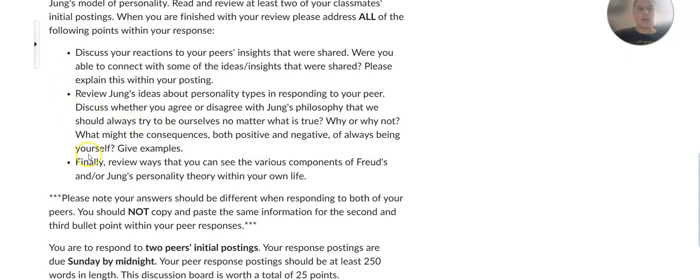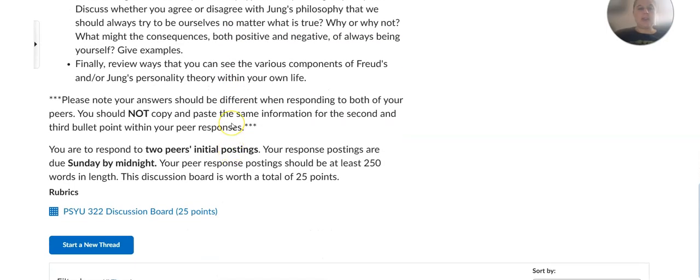Again, I'm not going to read through them, but you're going to see that these are pretty detailed, and make sure that you respond to the points. And then a little notation down here below says that you should make sure that your answers are different from what you responded to your peers. You shouldn't copy and paste. Don't use ChatGPT. This is your wording.